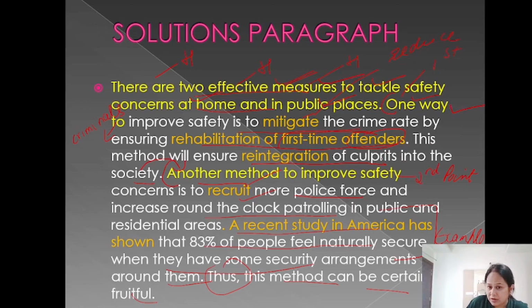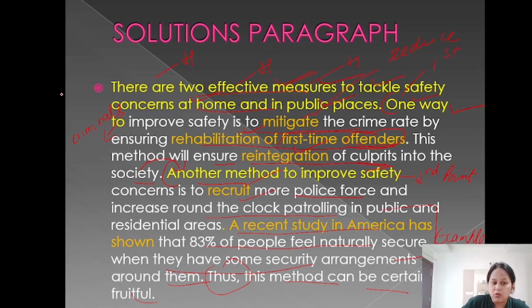Then the explanation of how this will help culprits, good vocabulary. Offenders means criminals, culprit means criminals. Ensure, to make it sure, rehabilitation, reintegration. So if you are looking for 7 band and above, this is what you need to work upon: your vocabulary, your sentence structure, how beautifully the things are explained. So this is what clarity matters the most.